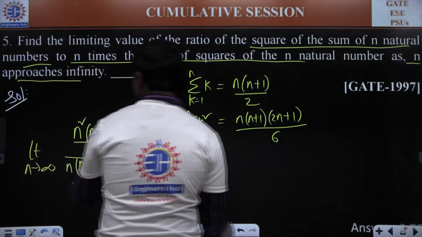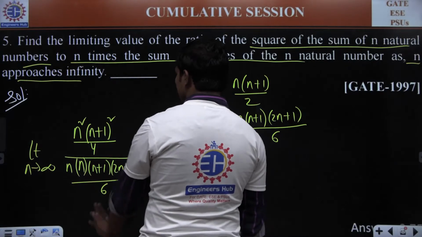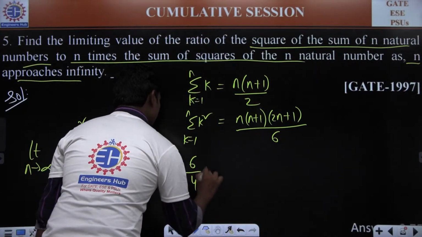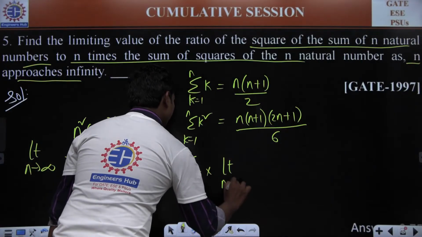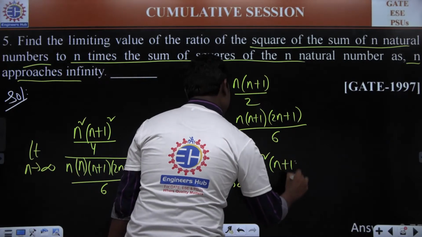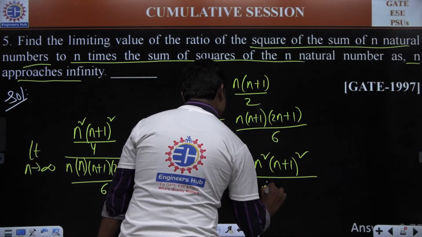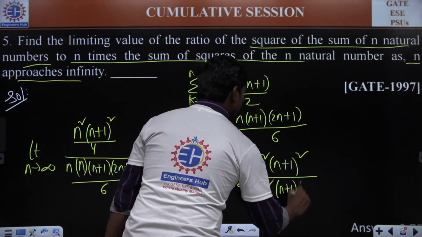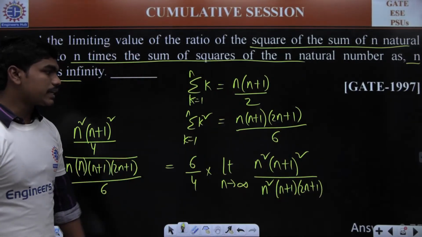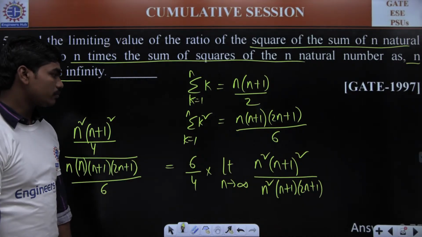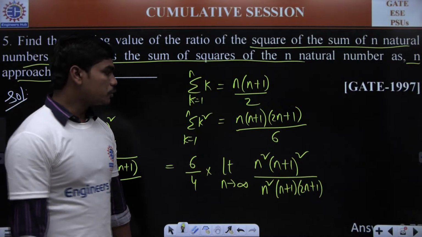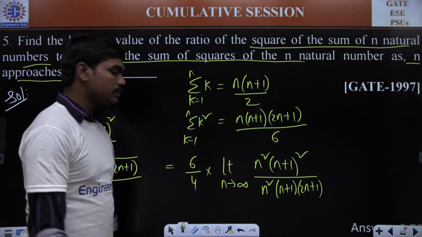So please look here. This 4 and 6 are constants, so let us take them out of the limit. If you take them out, we have 6 by 4 into the limit as n tends to infinity of n square into (n plus 1) whole square divided by n square into (n plus 1) into (2n plus 1). This is what we have. Correct? So if this is the answer, can you tell me what could be the answer? All of you, please try to tell me something.